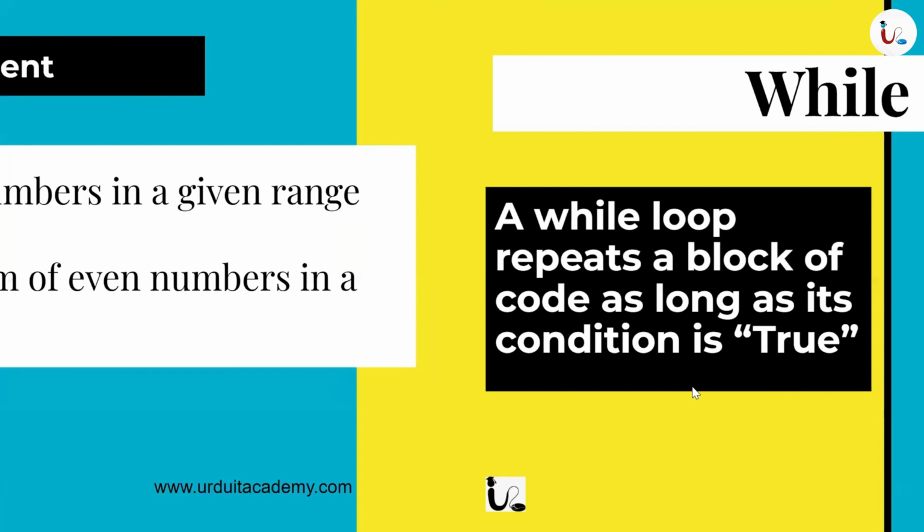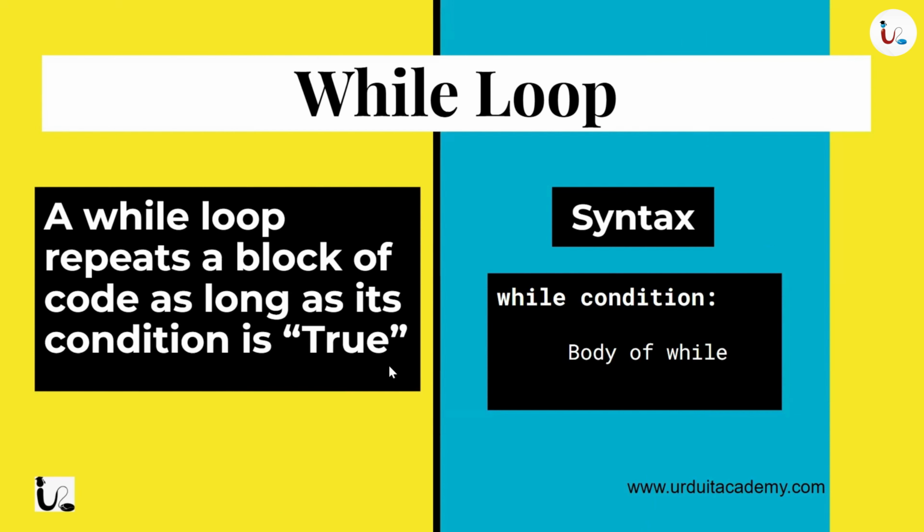After executing, it will come back again to check if the condition is still true. If it is still true, it will go inside the while loop again, execute the whole body, and go up again to check the condition. This keeps happening until the condition becomes false, and whenever the condition becomes false, it will come out of the while loop. Let's see an example here.